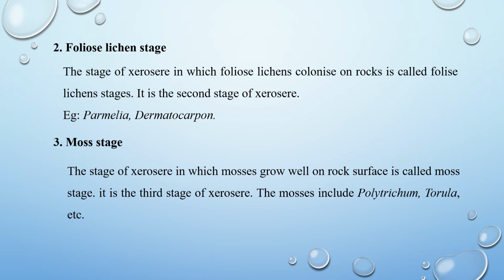Next stage is moss stage. The stage of xerosere in which mosses grow well on rock surface is called moss stage. It is the third stage of xerosere. The newly built soil is removed from its place of origin by rainwater and it is deposited in the crevices on the rock. Spores of mosses are carried to this rock by wind.